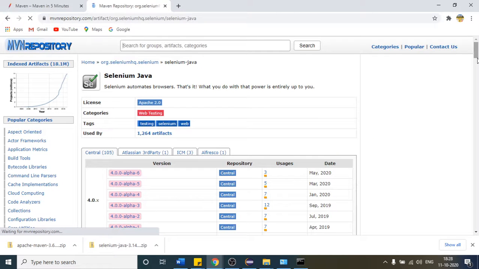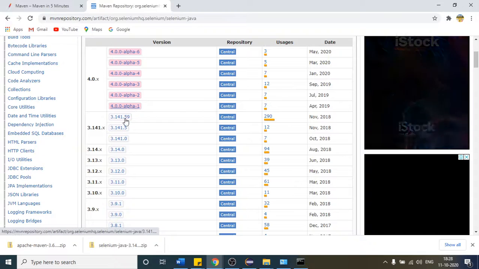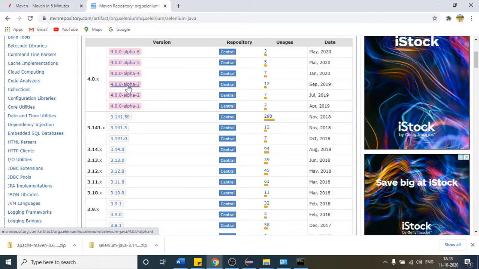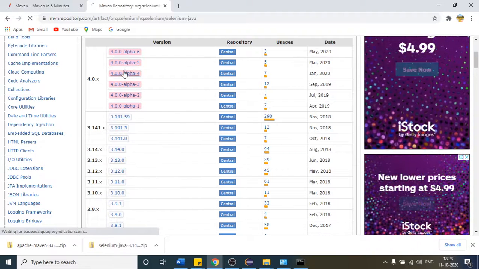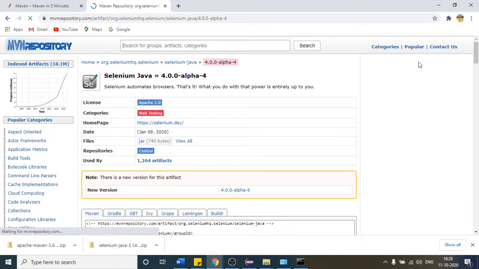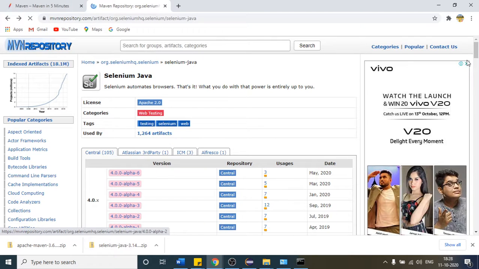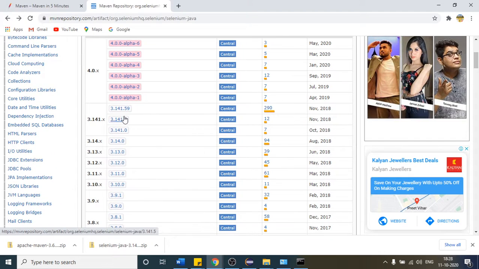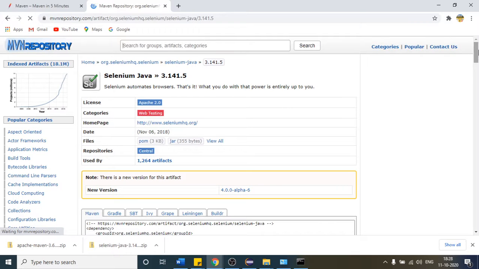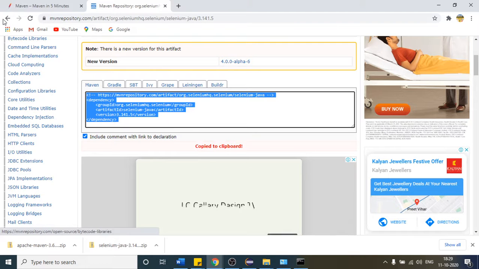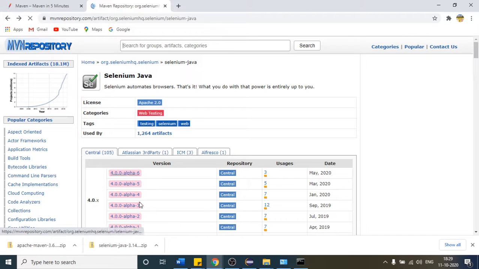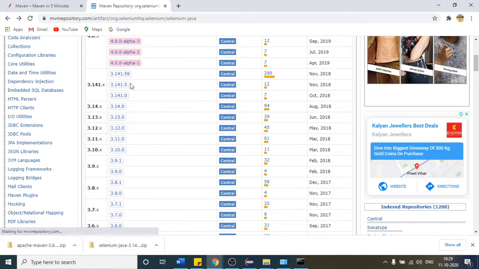You can go with any one of them, but I was working on one of the projects earlier, and whenever I was trying to import the dependency from here, I was getting some kind of unnecessary error. This is the reason I will not go with this one again. I will go with this one. You can go with this one as well, but let me go with this one so that we should not get any kind of error. This is also the latest version.